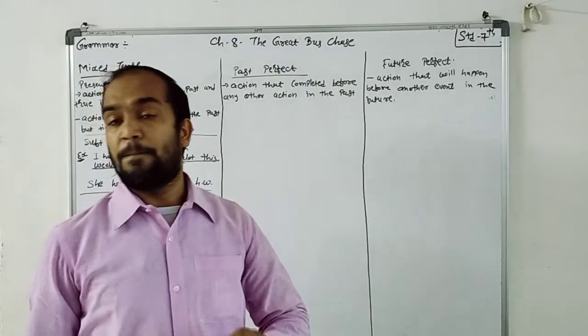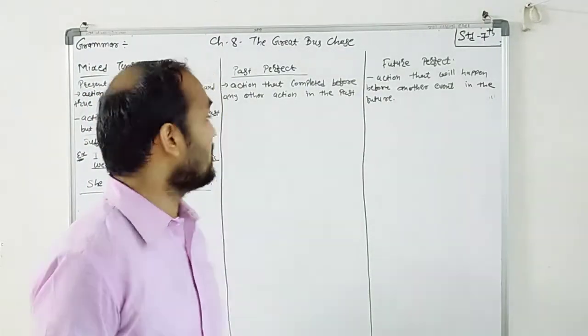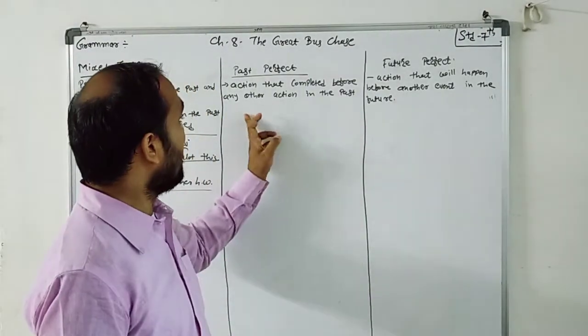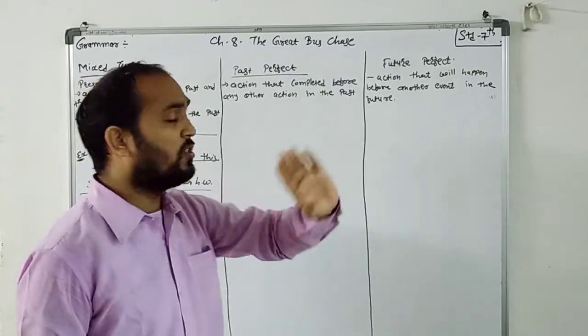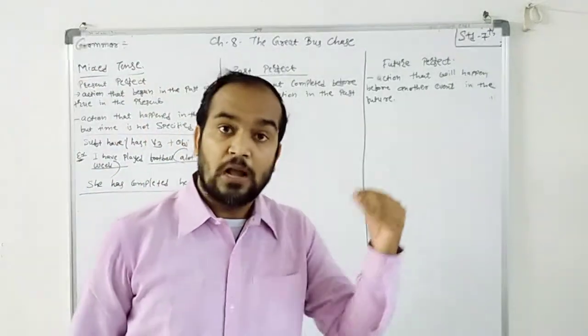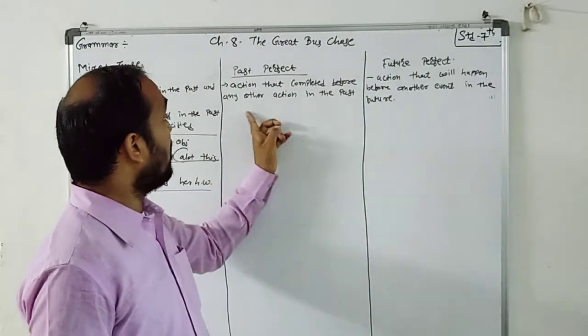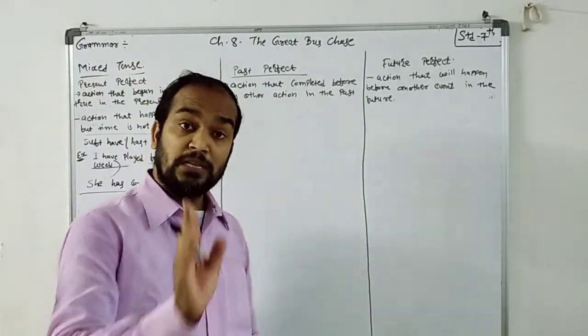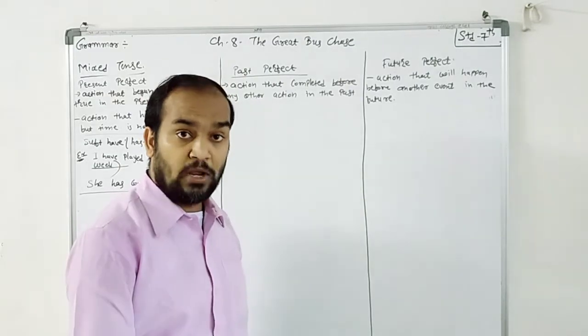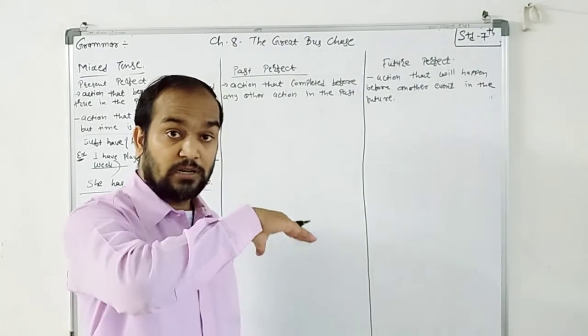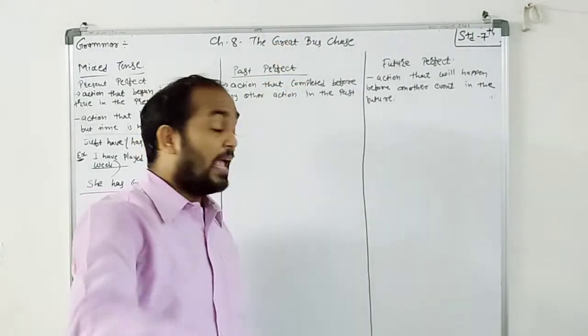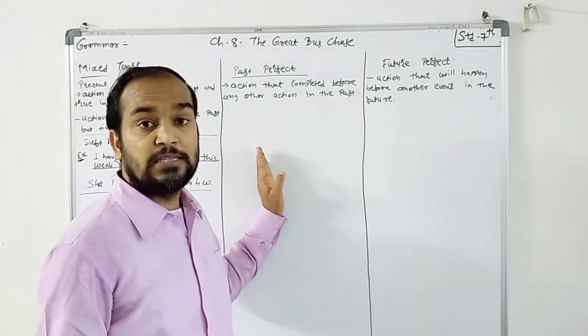Now past perfect tense means what? An action that completed before any other action in the past. Right? The action is already completed, but when? Before the other action in the past. It means in the past another action is going on, or it was started in the past. That time we are using these tenses.